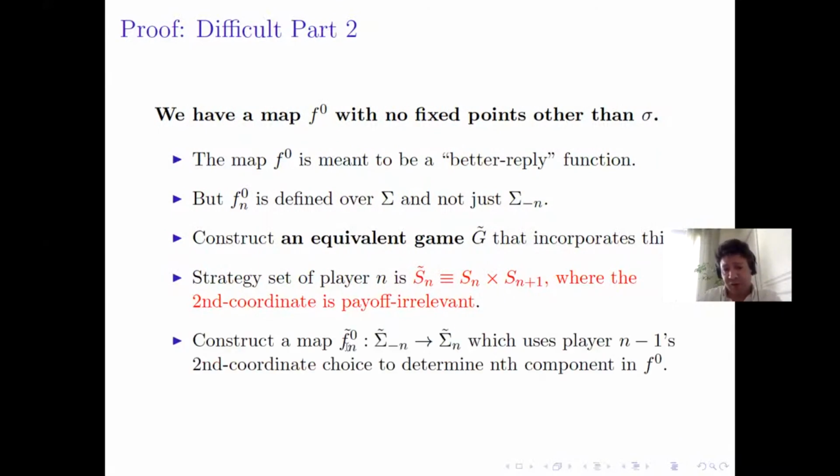And now we can construct a new function f tilde 0n, which goes from sigma tilde minus n to sigma tilde n. Given the strategies of the other players, this is the best reply in this game G tilde. And the choice of player n minus 1, the second coordinate, irrelevant for his payoff, will be what player n will play, and we put this in F0, and then we compute using F0 the value of f tilde 0n.